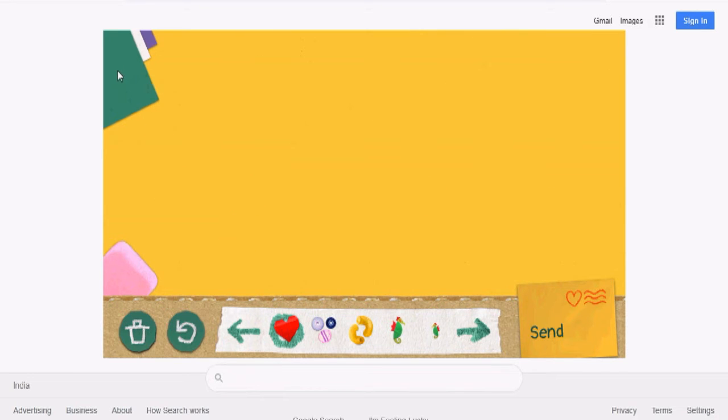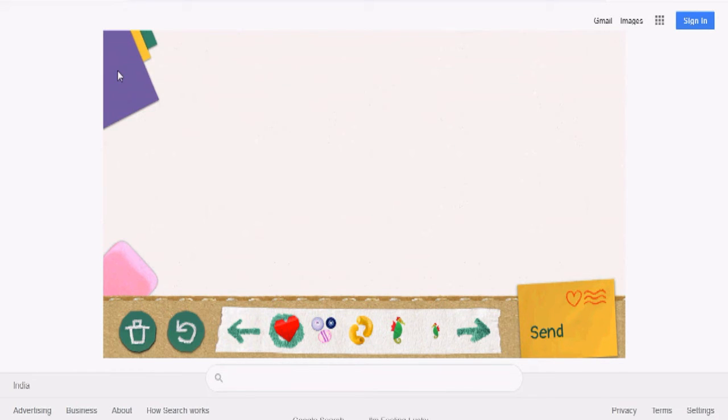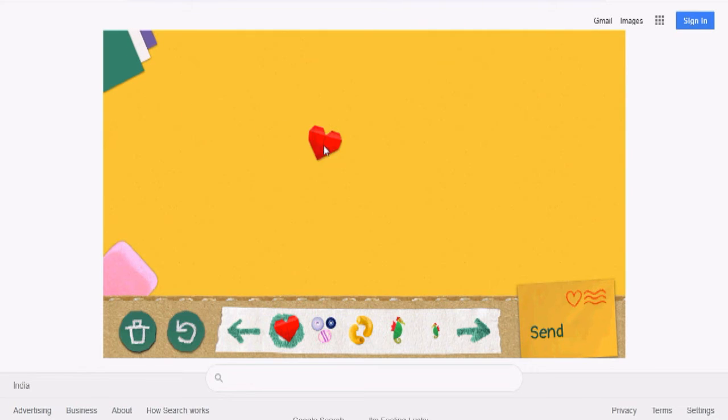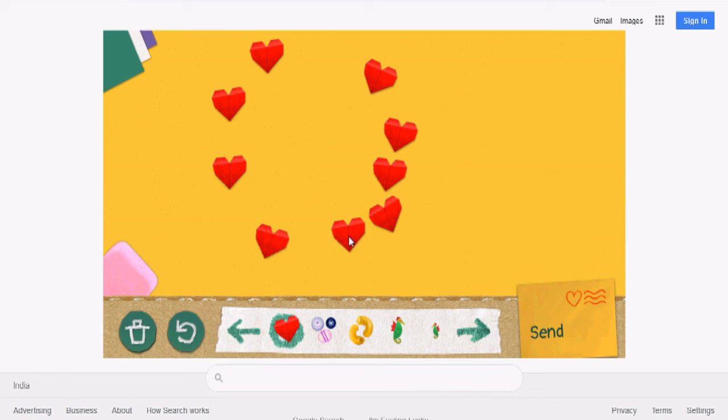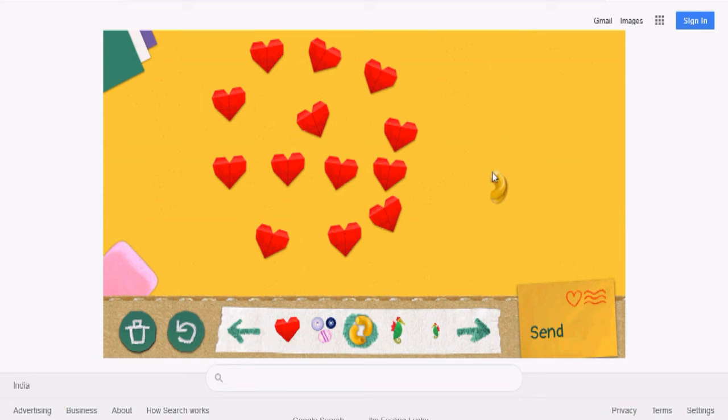If you want to change the background you can change it later, but I just want a yellow background. This is more attractive, and just a red heart, I just make it final. One doodle for the father. Okay, you can make anything.